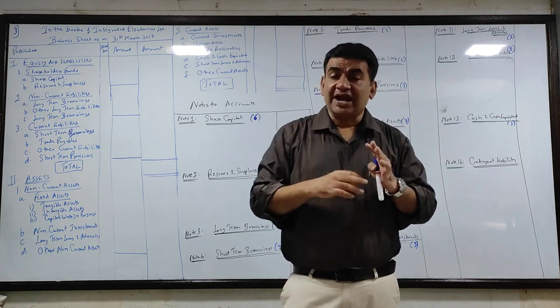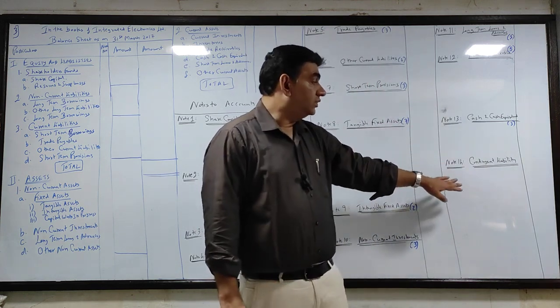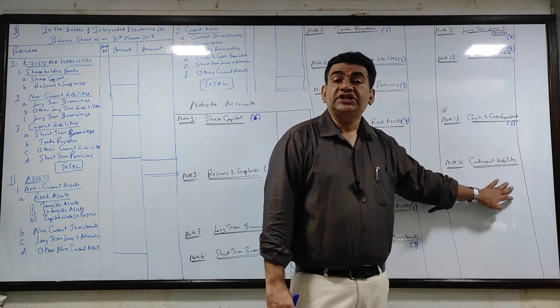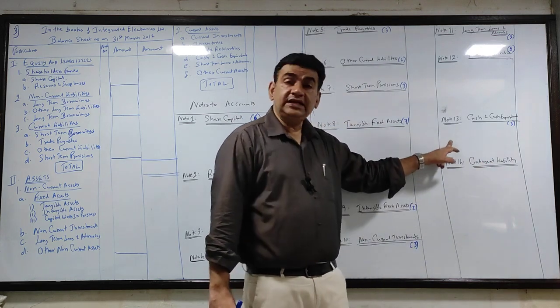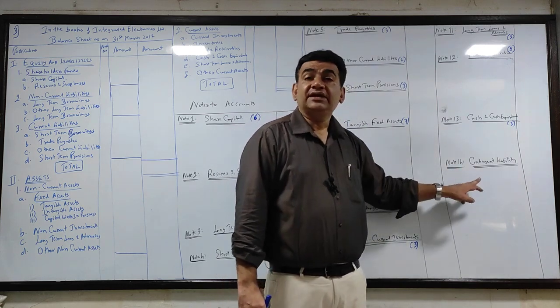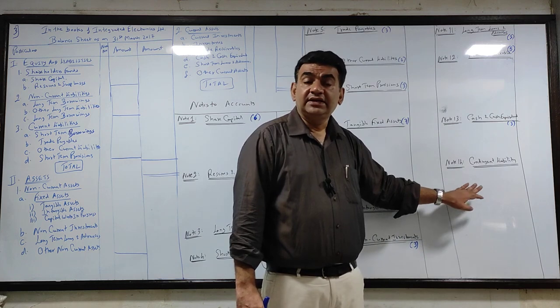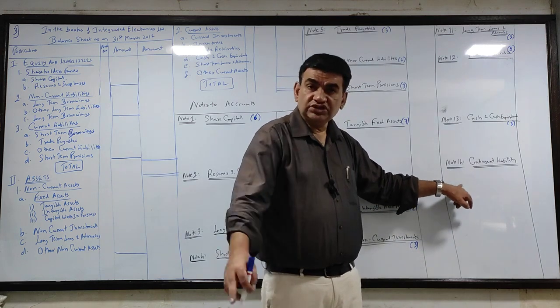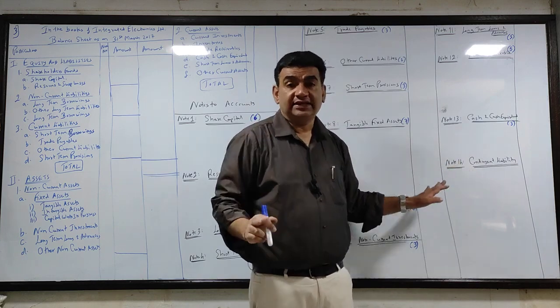So, in this chapter, after making all the notes, the last note will be contingent liability. Till here there are 13 notes. So, last note number 14 will be contingent liability. When I come to the posting of this, I'll again explain in detail.